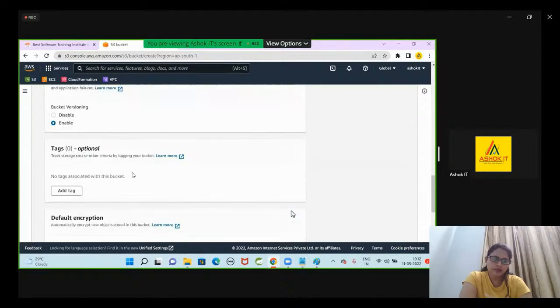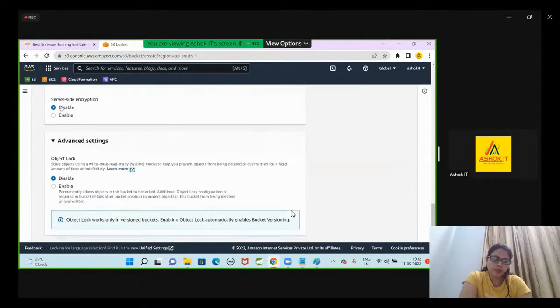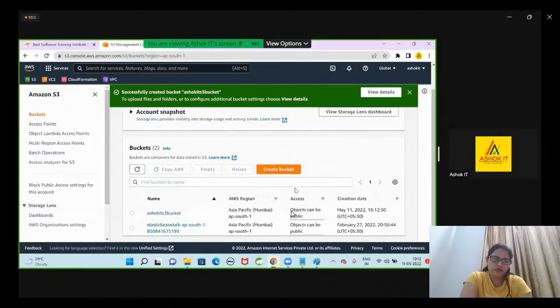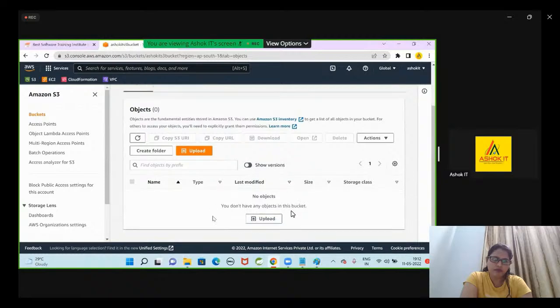Now I'm going to enable it. I'm not giving any tag. Encryption is disabled. Advanced settings, object lock is disabled by default. Then create the bucket. Now my bucket is created. The Ashok IT S3 bucket is created.